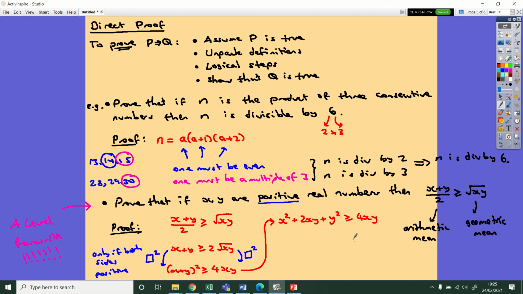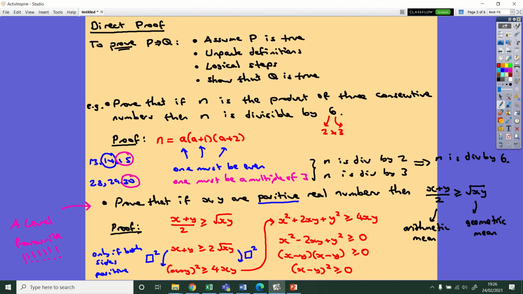Okay, great. So that's expanded out. I'm now going to spot I've got like terms with the xy's. I'm going to subtract 4xy from the left side. That's going to make it x squared minus 2xy plus y squared bigger than or equal to 0. And then what's nice about this left side is that it nicely factorizes itself. It's actually this: (x minus y) times (x minus y) is bigger than or equal to 0. And of course, this is the same bracket twice, so it's (x minus y) all squared.